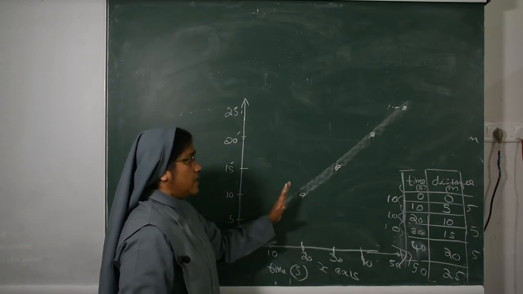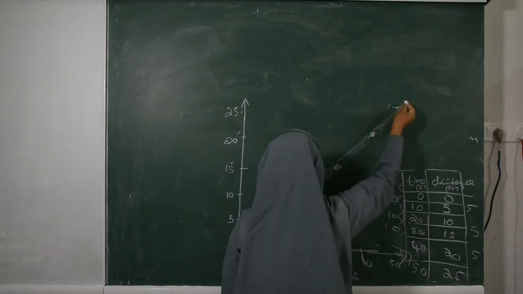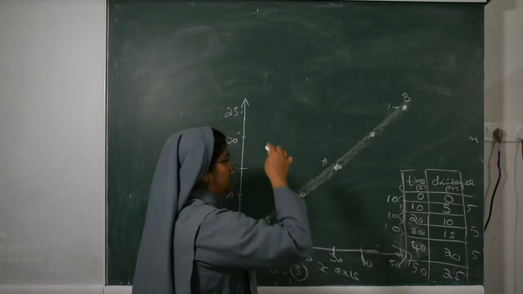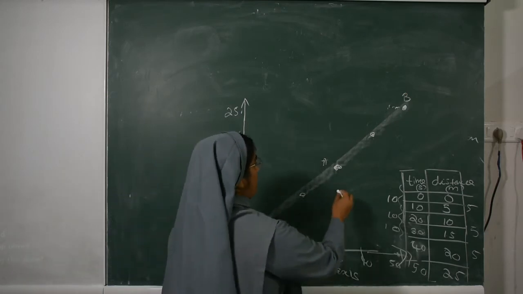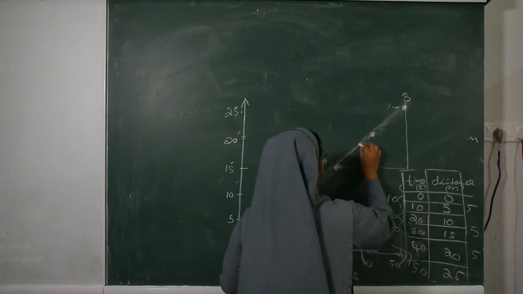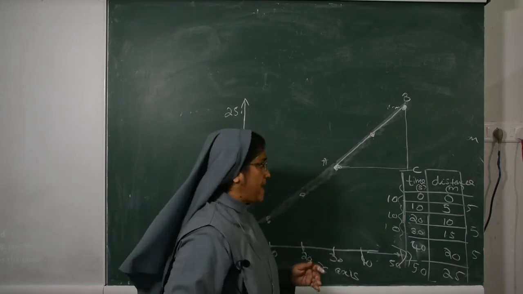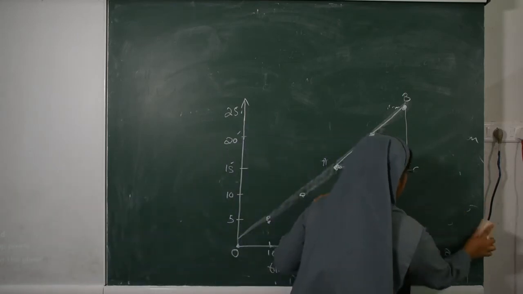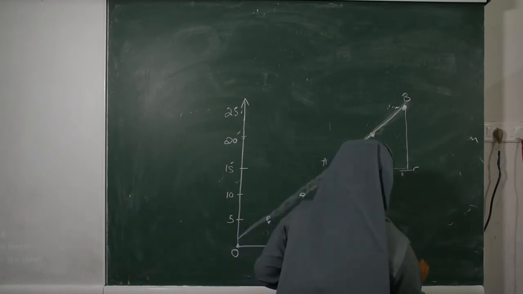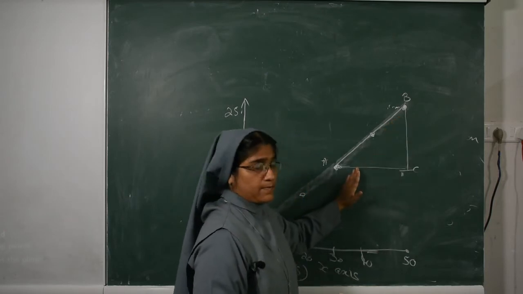Consider any 2 points, we can call them A and B. Now join them, and we get the triangle ABC.